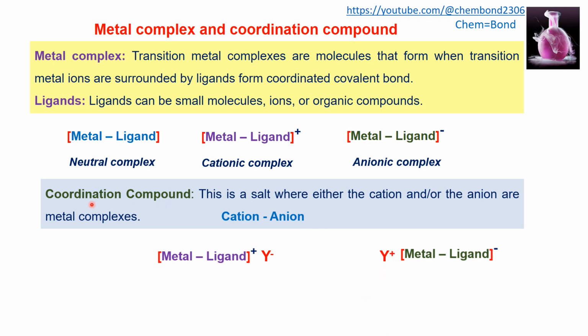So it is actually a salt that has the cation or anion part as a complex. The part that is present in the square bracket is the complex, and that part is also the complex. Here the cation is the complex and here the anion is the complex. So when these complex ions combine with counter ions of the opposite charge, that will form the coordination compound.